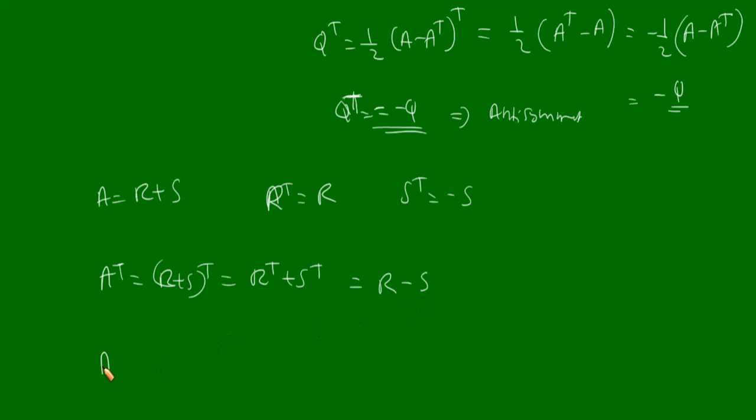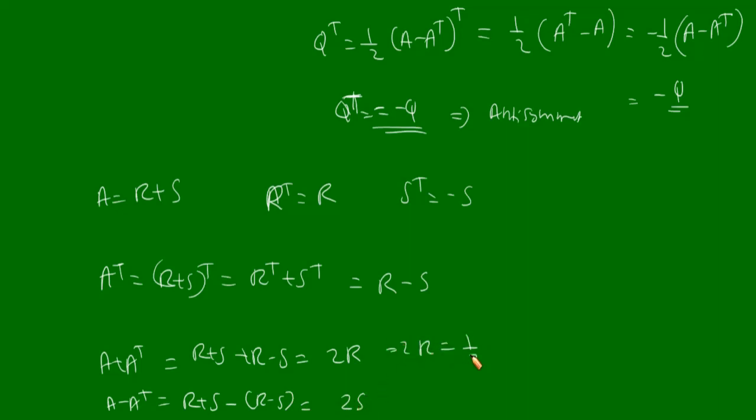So if I find out A plus A transpose, then this will be equal to R plus S plus R minus S. So that is 2R. Now if I find out A minus A transpose, then this is equivalent to R plus S minus R minus S. So that is equal to 2S. Okay. So this implies R is equal to half into (A plus A transpose).